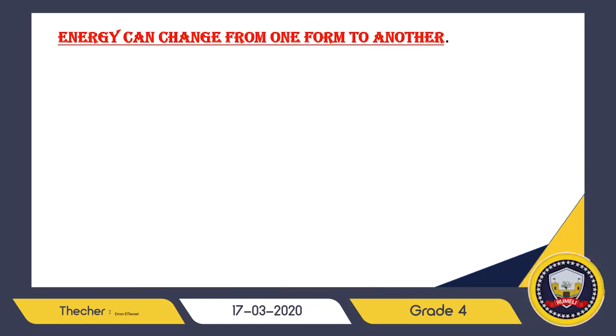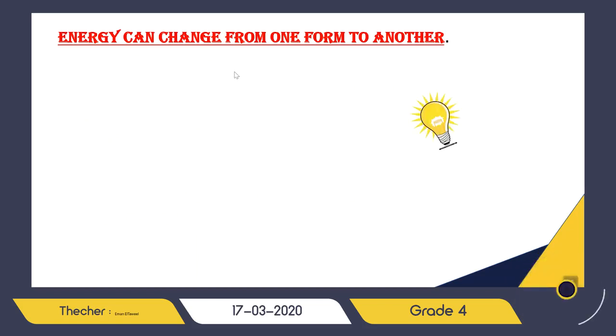So now the question is, can energy change from one form to another? Let's see, for example, in the electric lamp, which kind of energy do we use? Electric energy, yes. To switch the electric lamp on, we use electric energy. And the light bulb produces which kind of energy? Yes, light energy. Very good.